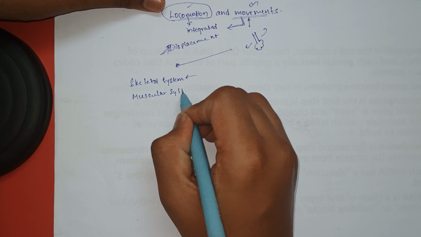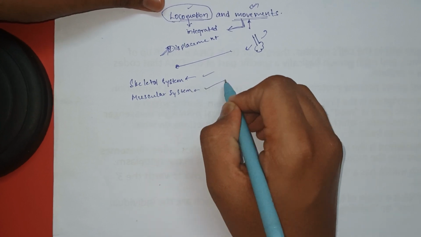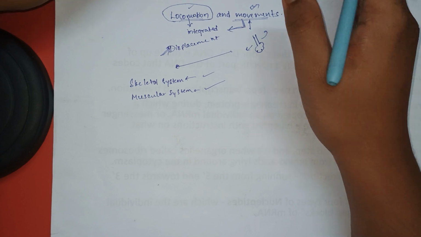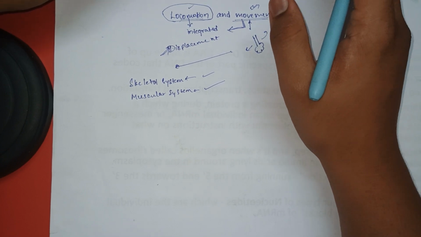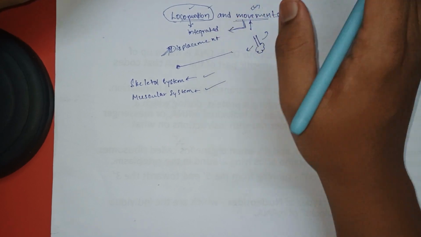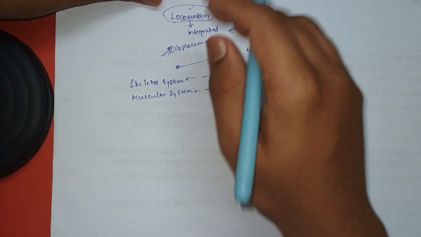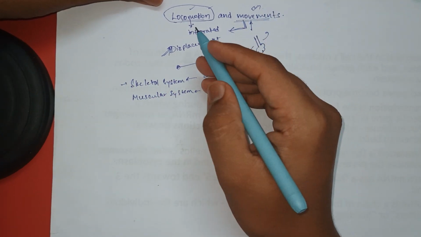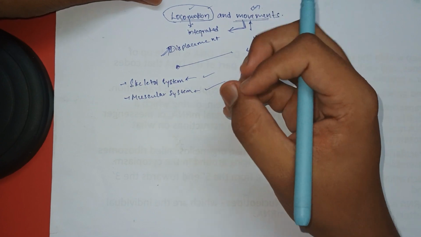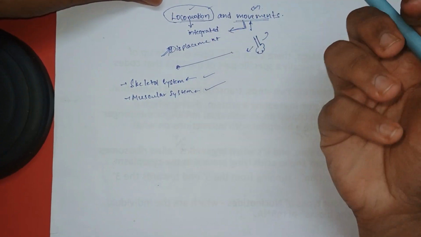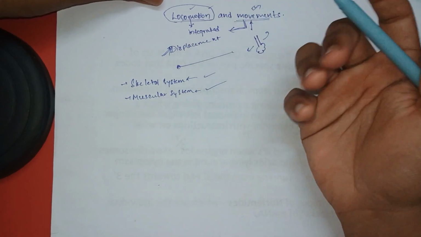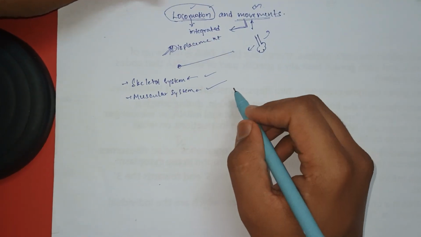We have different types of systems, but these two are the main important systems which help in locomotion and movements. First we'll be seeing about the skeletal system, then the muscular system, and how it is responsible for the creation of movements in our body. Now first let us talk about the skeletal system.